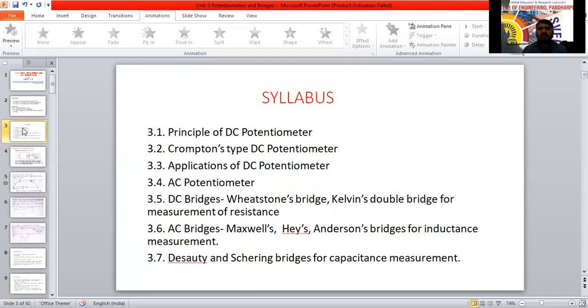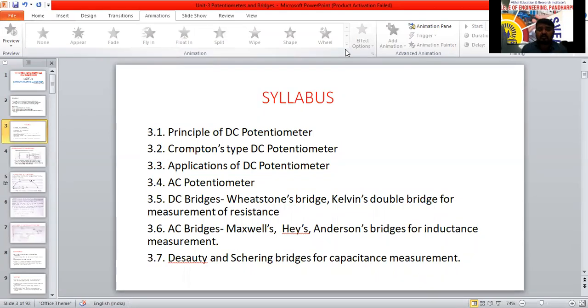After that, there are two potentiometers: DC potentiometers and AC potentiometers. We have two types of power supply, so two types of meters are there, for AC and DC, based on which they operate. The DC meters operate for DC, and the AC meters operate for AC. So the potentiometers are mainly two, based on the supply.